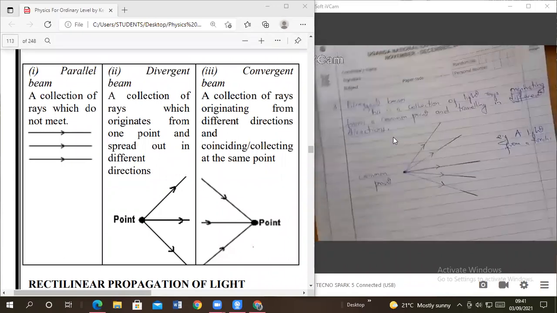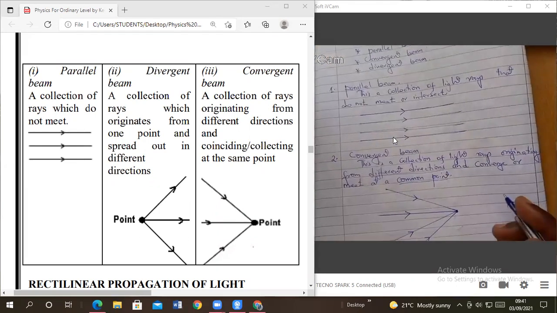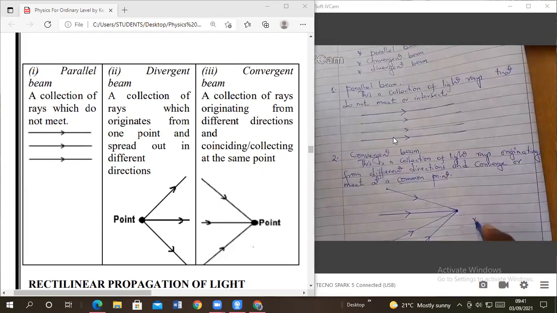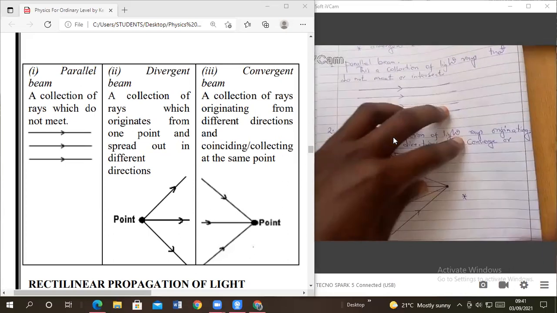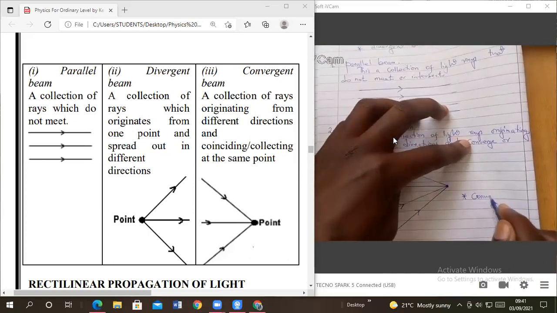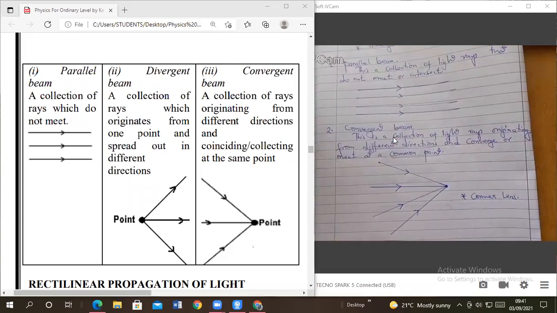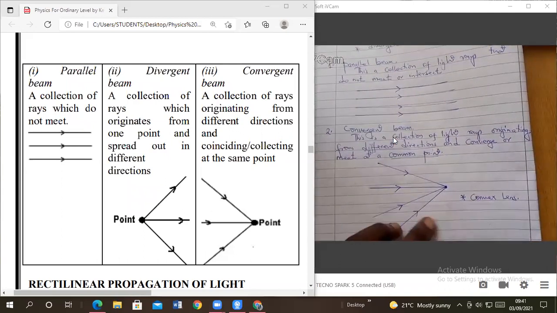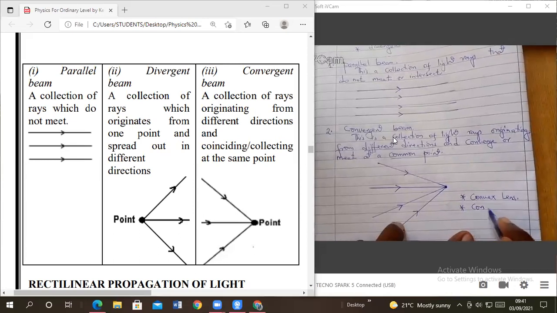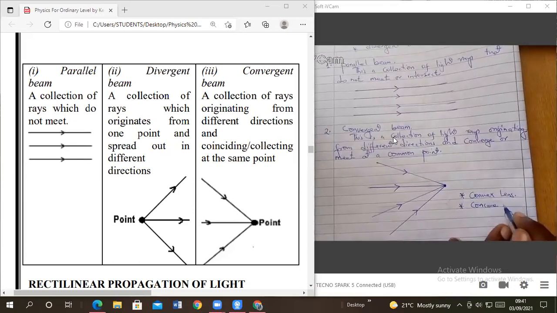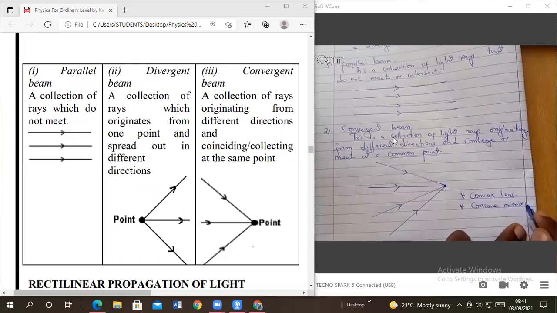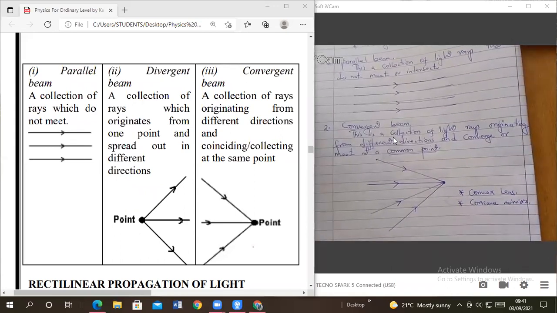Then for converging, we have what we call the convex lens. These are the ones that converge beams of light. Then we have the concave mirrors. Members, are we together? Yes, teacher.